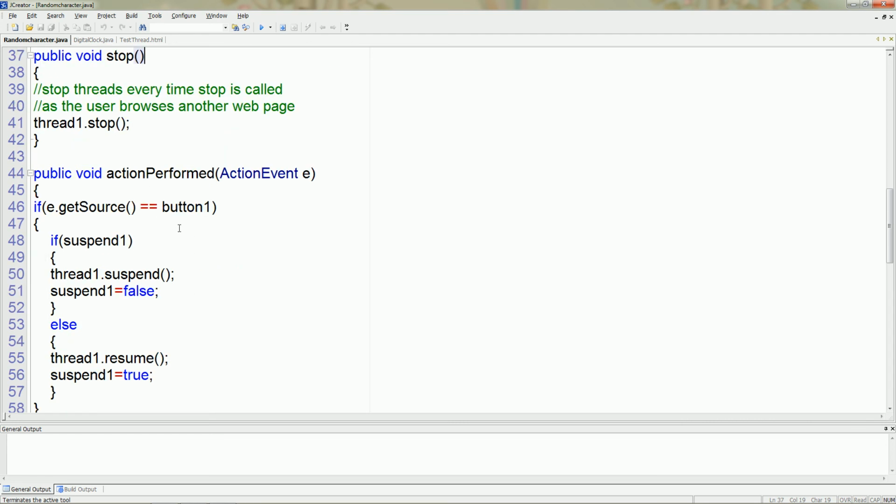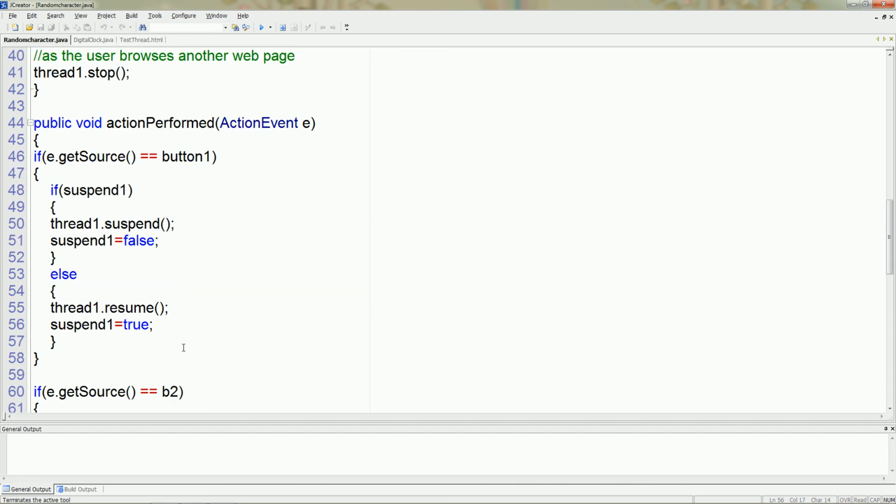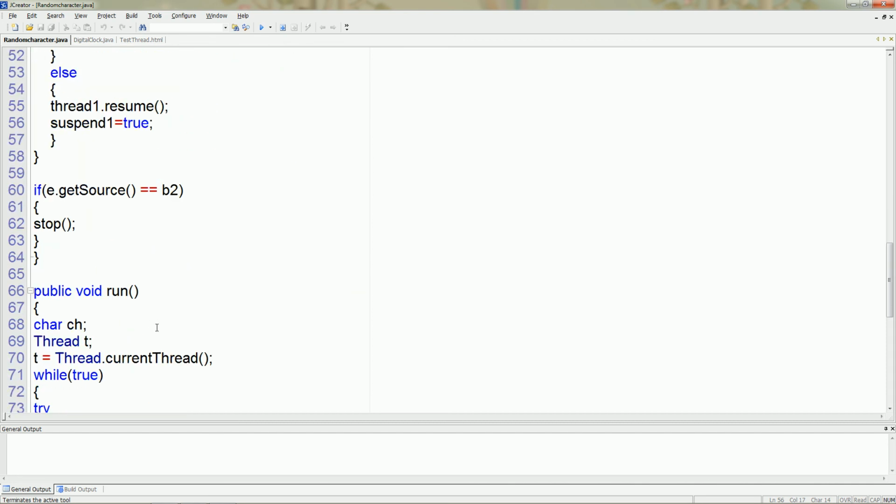Now it is the main logic. If the boolean value is false, then call the suspend method, and for proper execution assign false to the suspended variable. If it is true, then call the resume method, and suspended is true. It means what? Here we have only a single button for these two operations. Therefore, here we use an alternate logic. If it is true, then set false. If it is false, then set true. Okay, button 2 for stop.